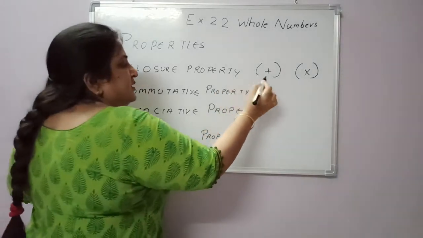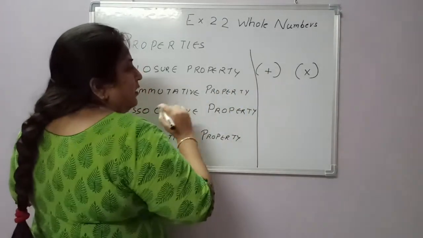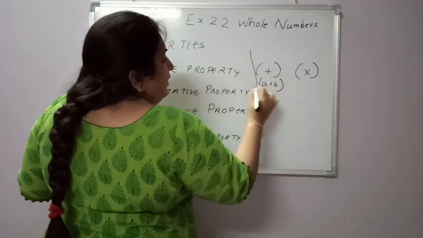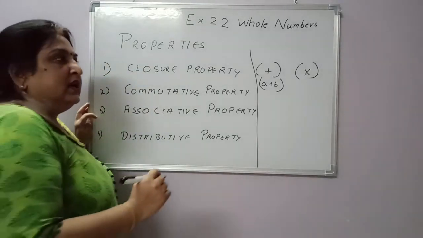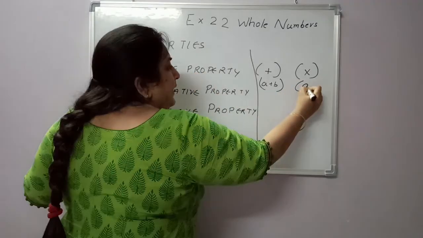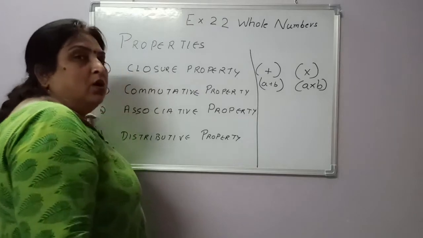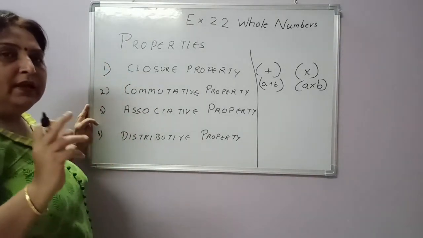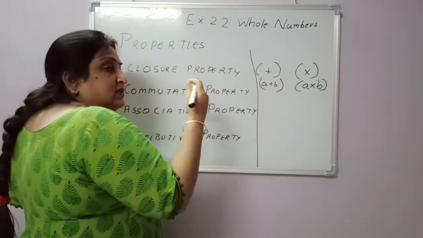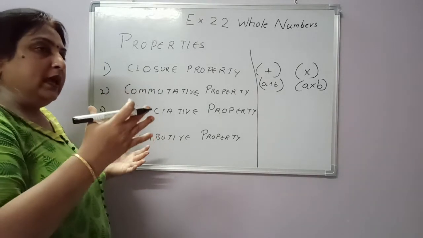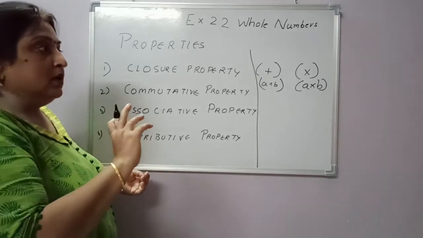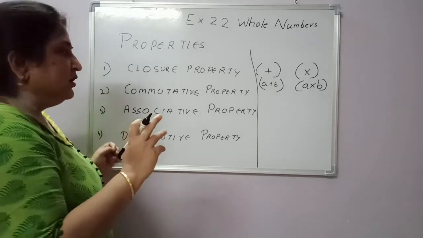How? See, I'll explain you here. A plus B. The result we get is a whole number. If we multiply A into B, again we get the result as a whole number. It is not possible in the case of subtraction, because if A is greater than B, we will not get a whole number. We will get an integer, but we will not get a whole number in case of subtraction.